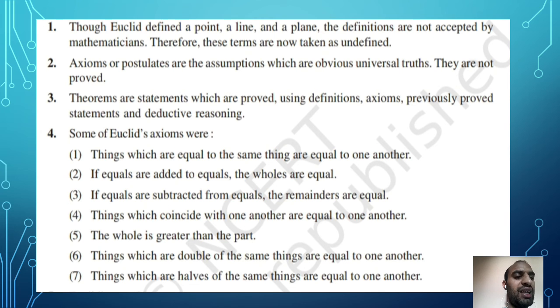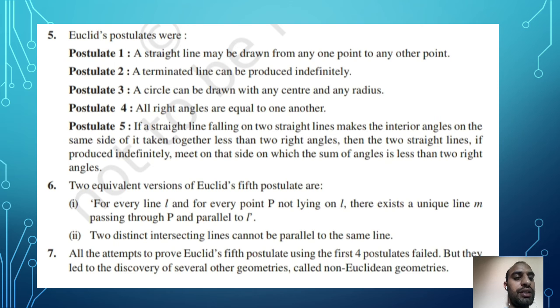So these are some common statements. You can use these in day-to-day life also. These are axioms, that means the assumptions by Euclid. So how did he prove that? Now see, these are the postulates or theorems that were proved by Euclid.